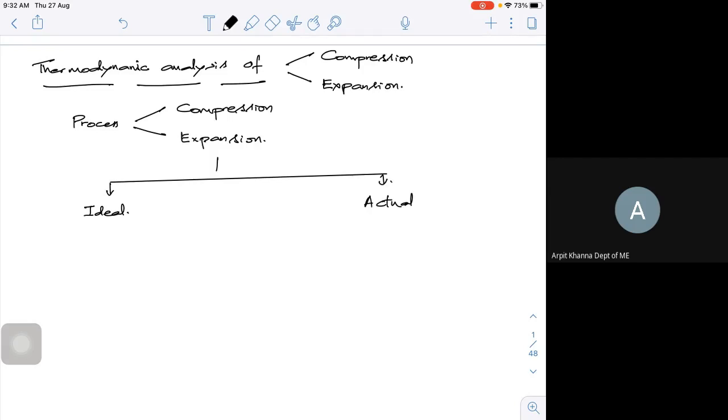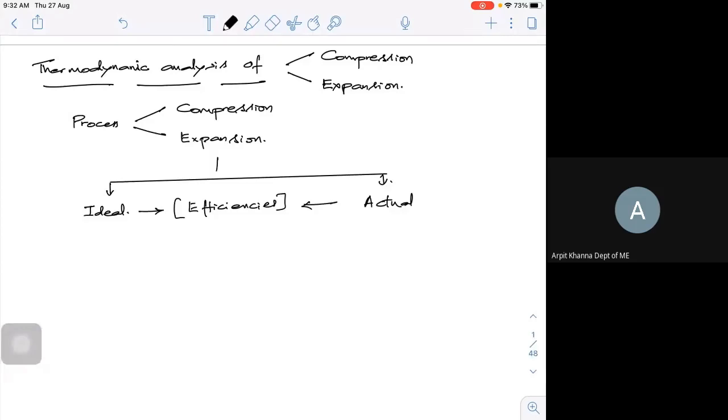So it can be an ideal expansion or ideal compression, or an actual compression. When I take the ratio of actual to ideal, I end up with what is called efficiencies.